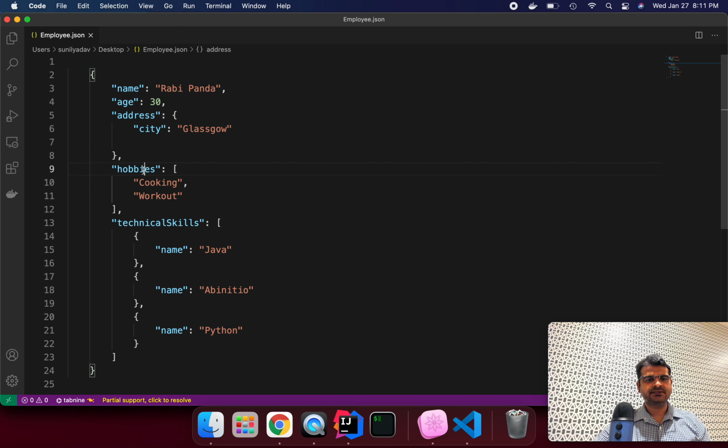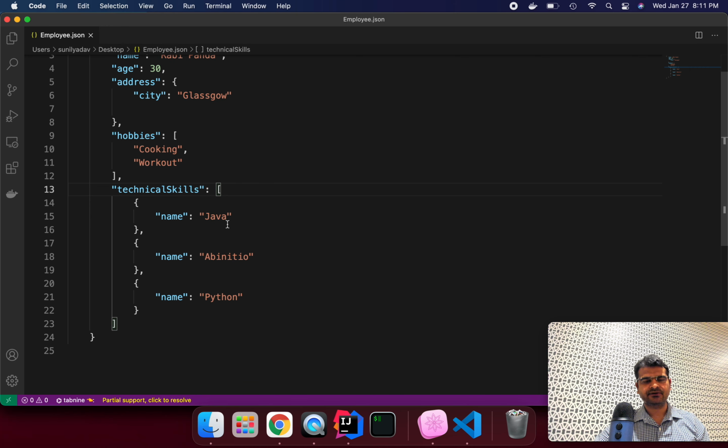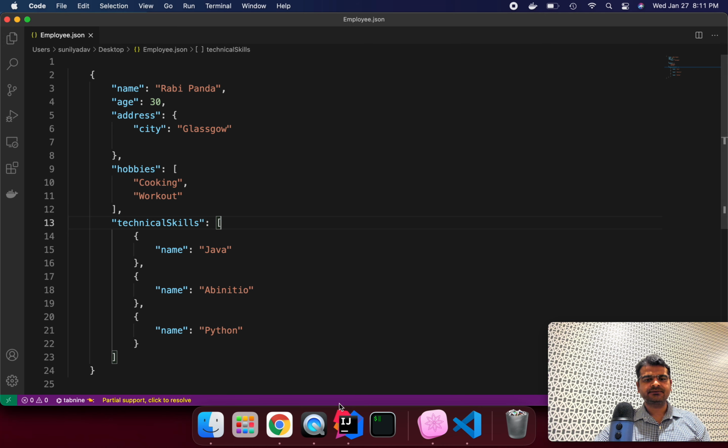Also hobbies are stored in an array, like cooking and workout, or we can store technical skills as an array of nested data, like a list of skill sets we are storing into one collection. So this is the JSON format we generally use in MongoDB. And we can store these documents in our collection very easily.